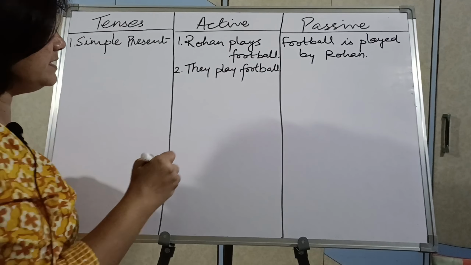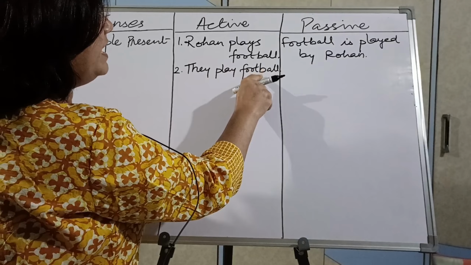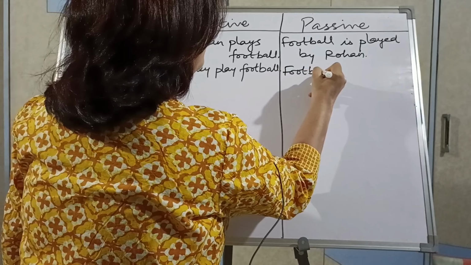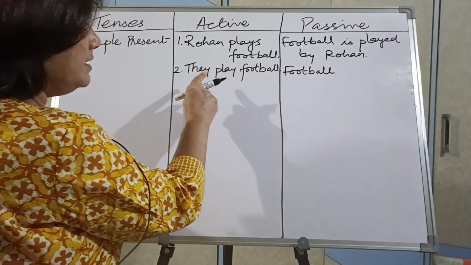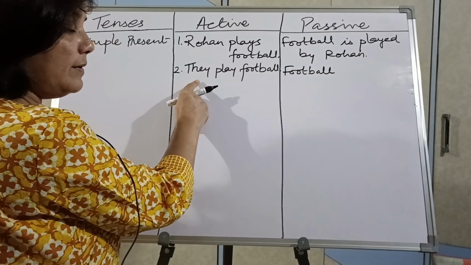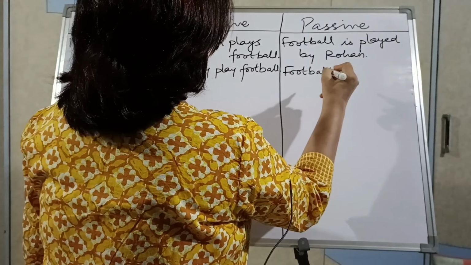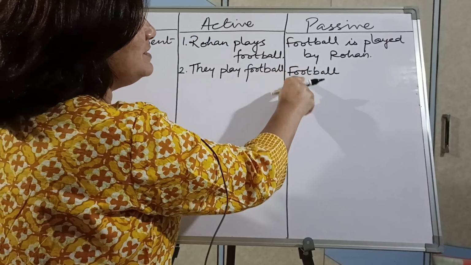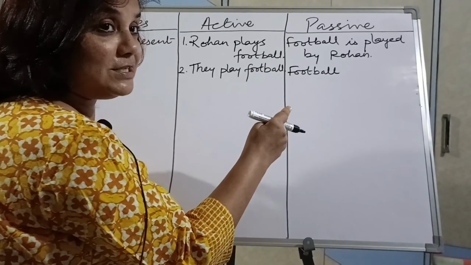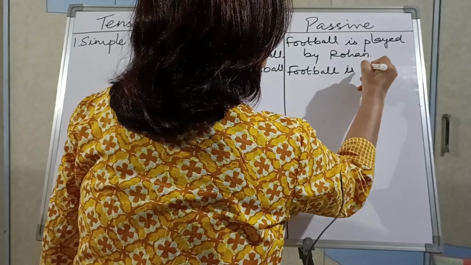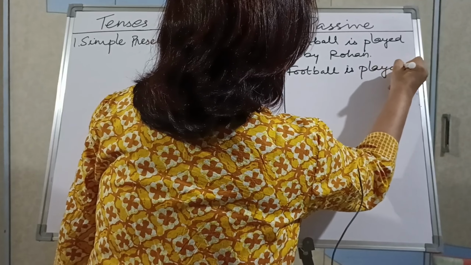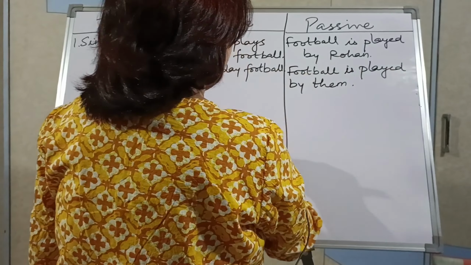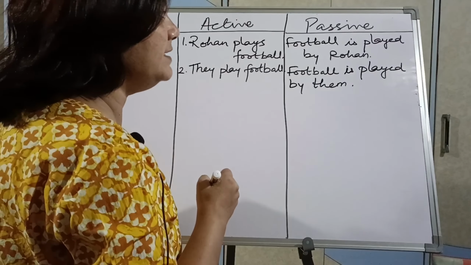Okay children, so isn't it simple? Then you say they play football. Again my object will become subject. So I will start my sentence with football. Football. Again, now they. So the helping verb will be are. Why? Because it is a plural subject. Sorry, I'm very sorry. It is the object, so object will become subject. Okay, so the subject is singular now. So football is played by them. Okay, football is played by them.